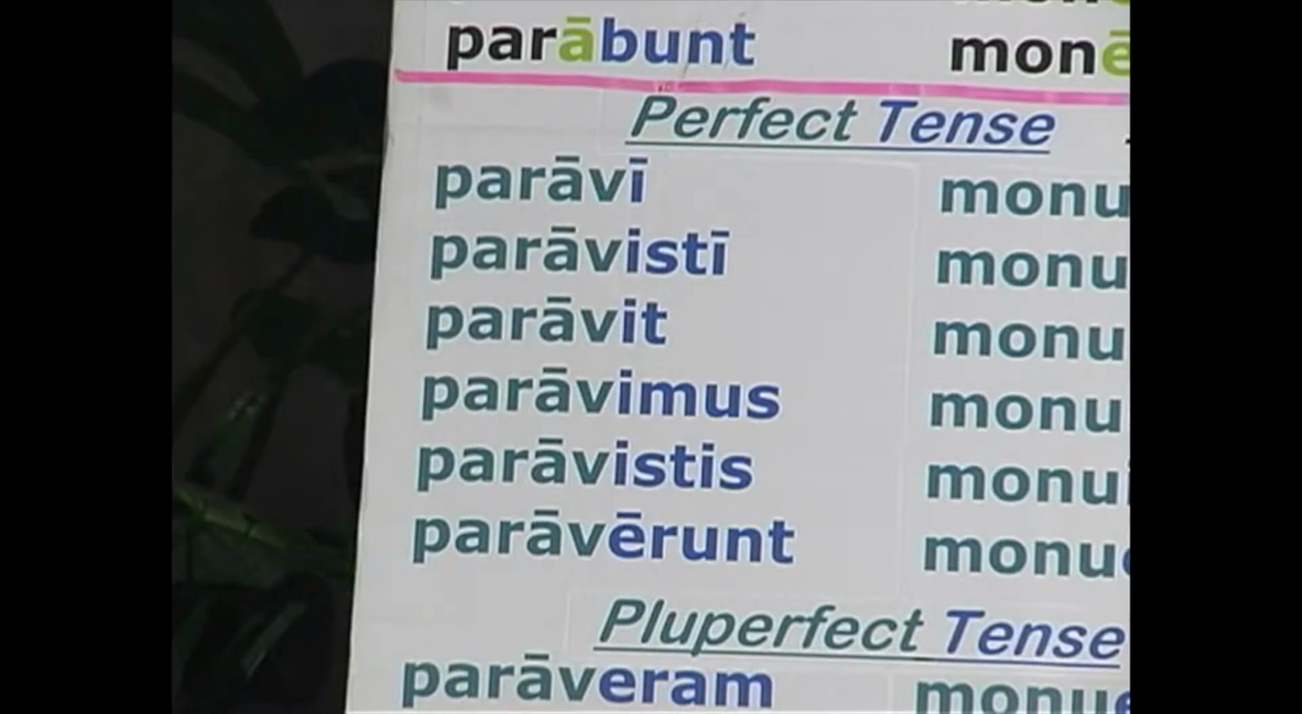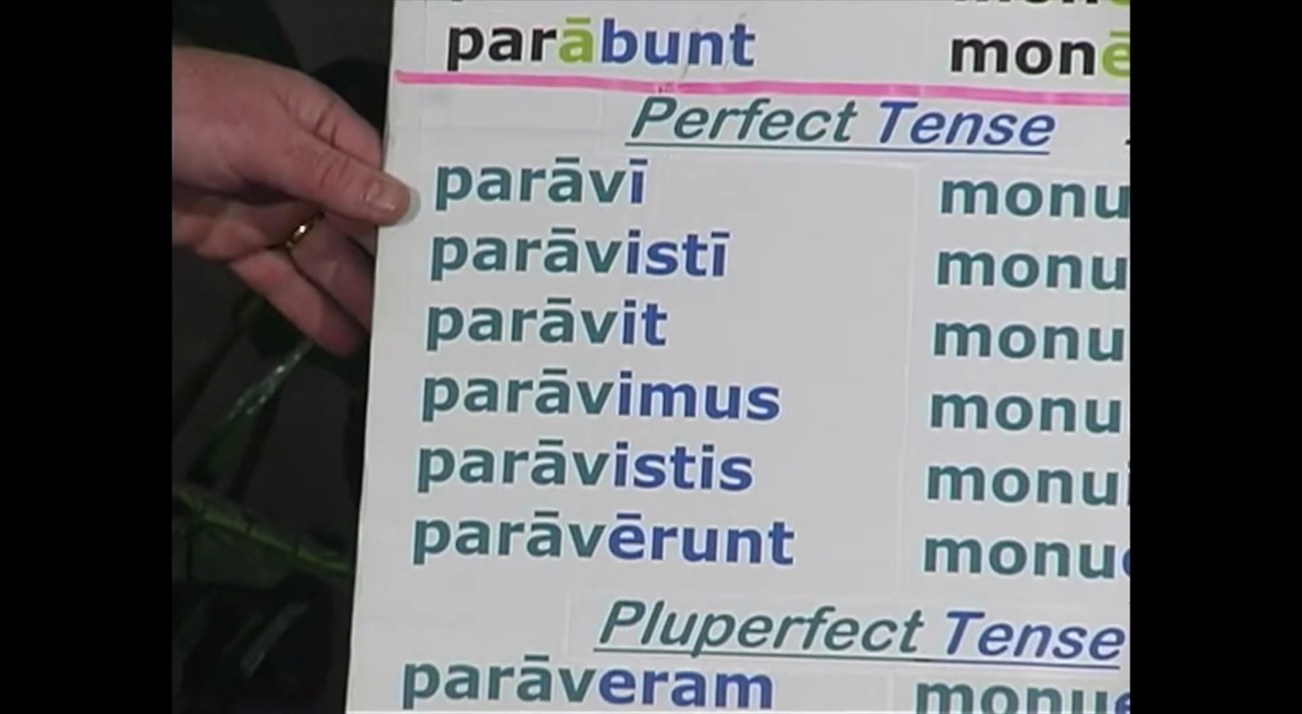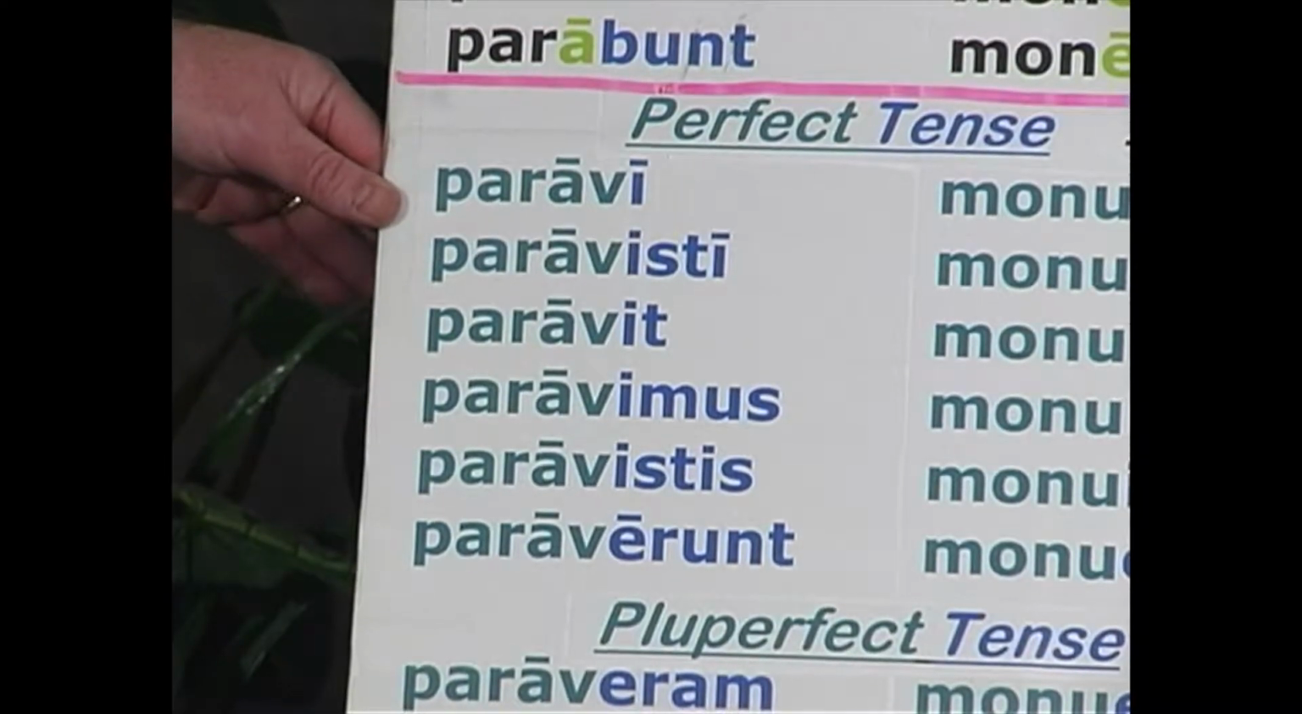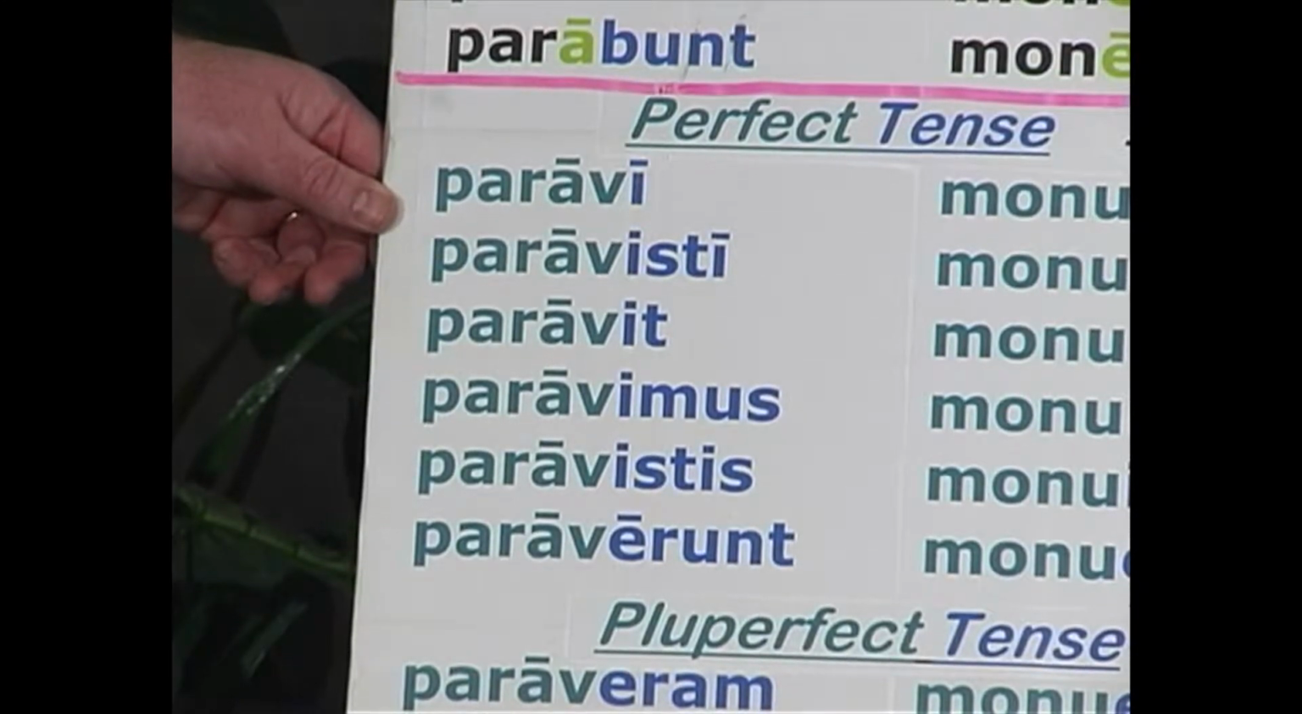I, isti, it, imus, istis, erunt. Everyone, please repeat. I, isti, it, imus, istis, erunt. You must memorize these perfect endings, just as you memorize the active endings for the present system, o or m, s, t, mus, tis, nt. Here's a new set of endings that must be memorized. I, isti, it, imus, istis, erunt.